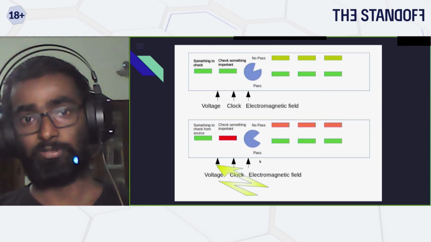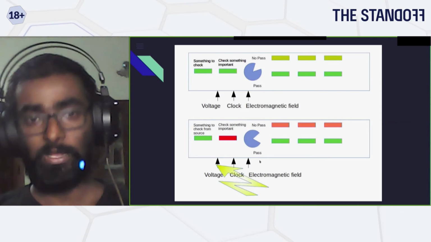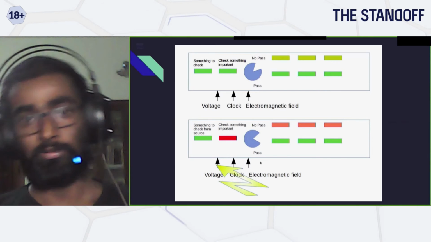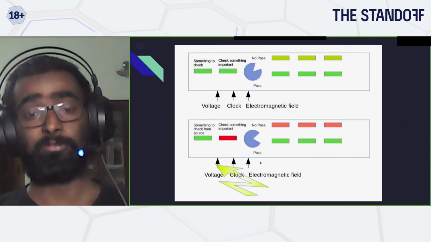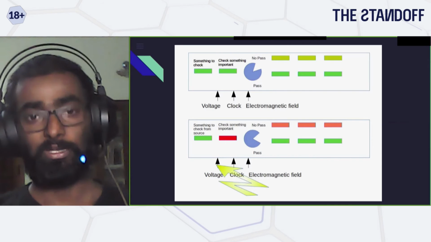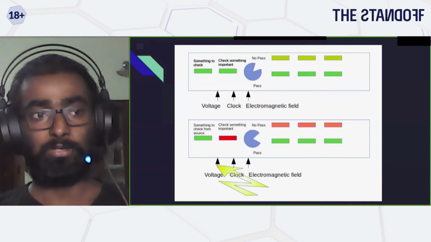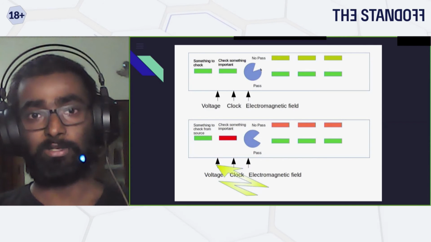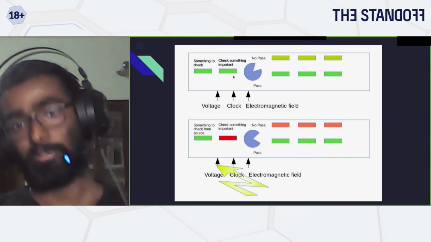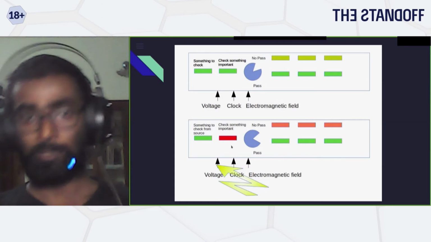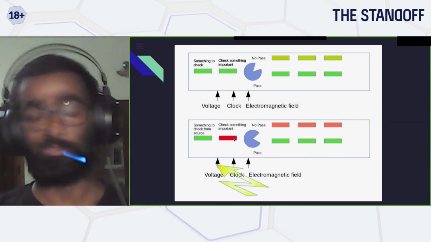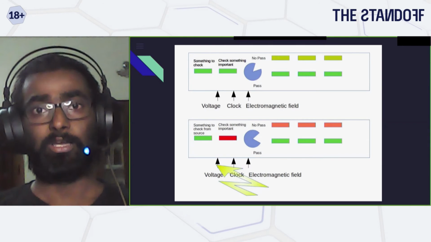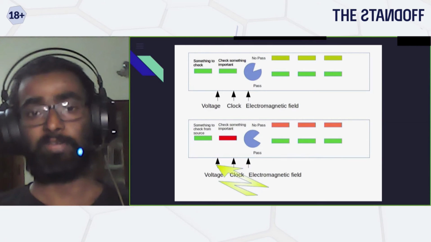Sometimes when you glitch, your processor will not know what to do, and there are high chances that because of some internal fault, it will skip, or some bits inside will change, since an EMF field is going to induce charge in the silicon. There are times where a few registers or internal buffer values are going to be changed, and that would result in bypassing the check. Again, this is not something you will get all the time. You need to experiment a lot with the location and the distance between your chip and your injector. That is also going to be a major factor.